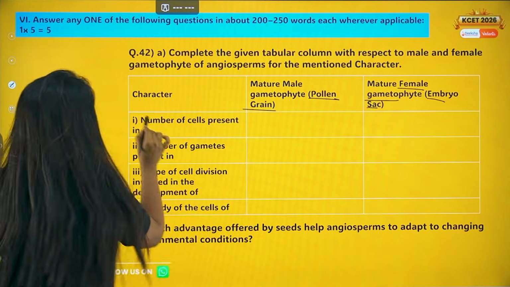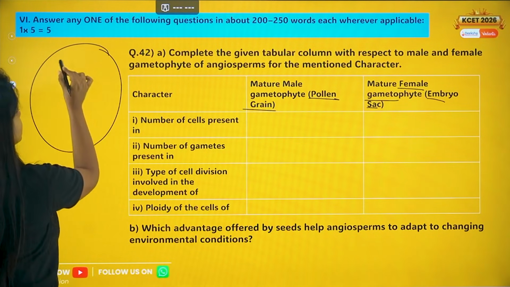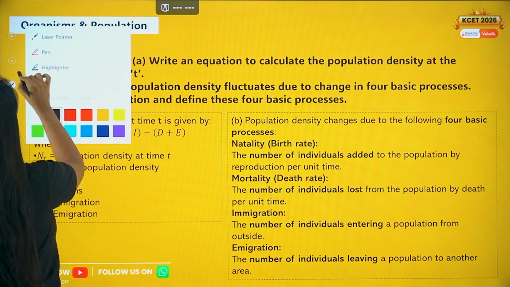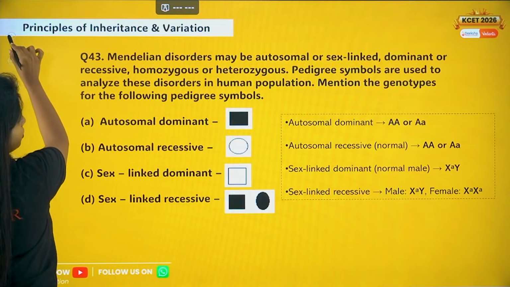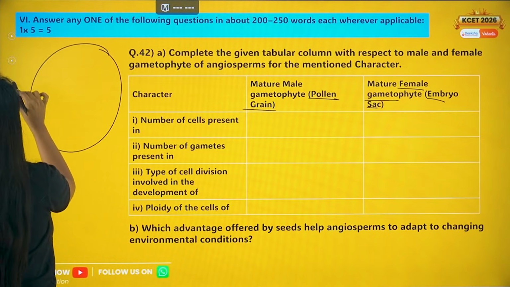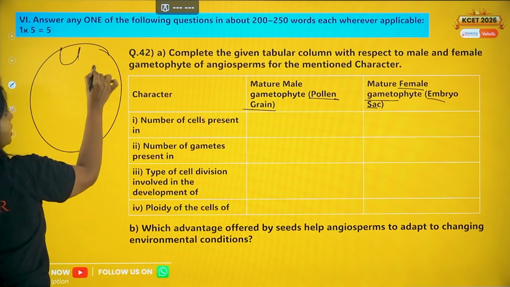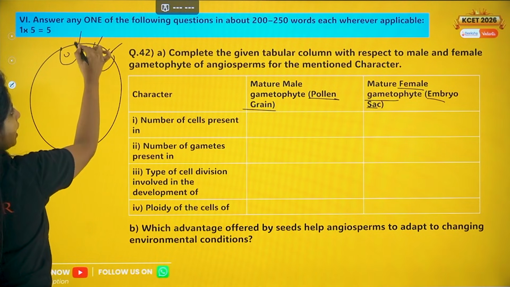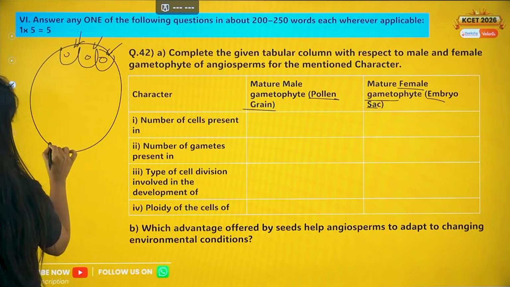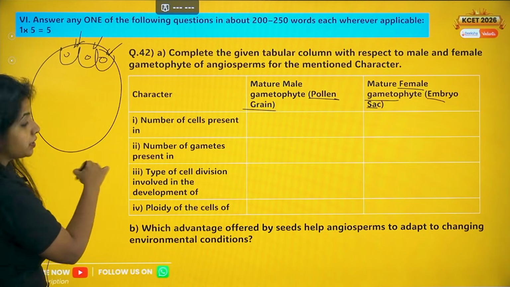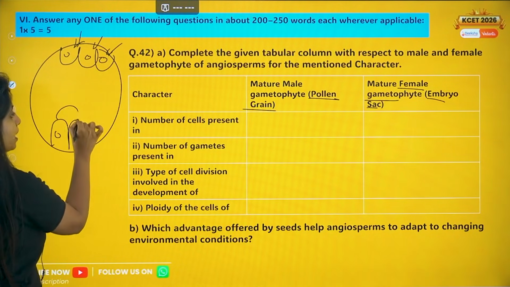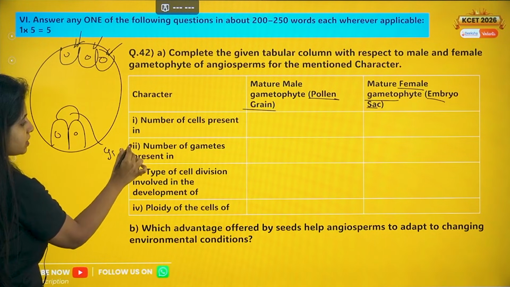And if at all you know the structure of the embryo sac, my dear children, it looks like this. There are 3 cells. Just a second. Do we have the picture? No, I do not have the picture, which is why we need to make it. So there are 3 cells right at the top. They are known as antipodal cells. All of them have their nucleus. Now on the other end, my dear children, there are other cells. 2 of them are known as synergids, and their best friend, the egg cell, which is the gamete.